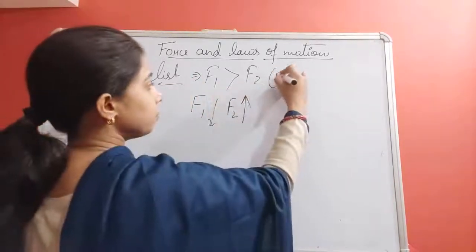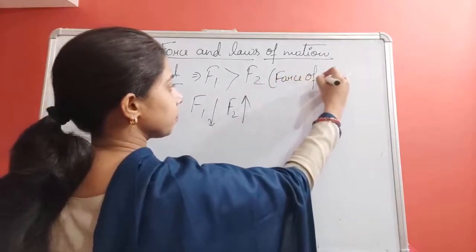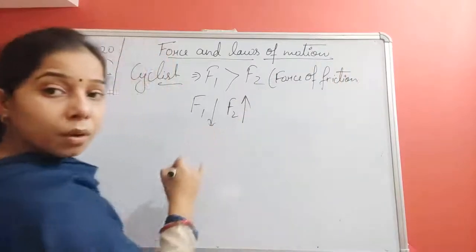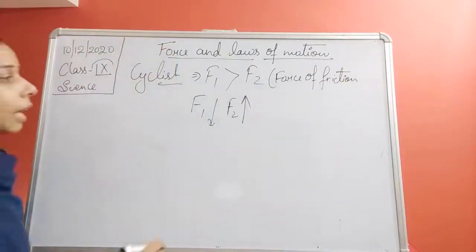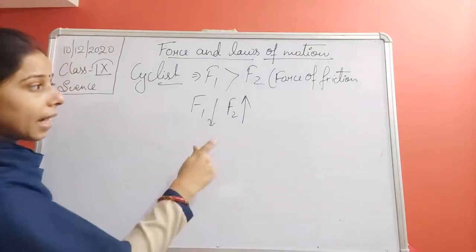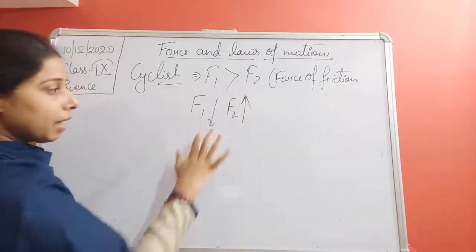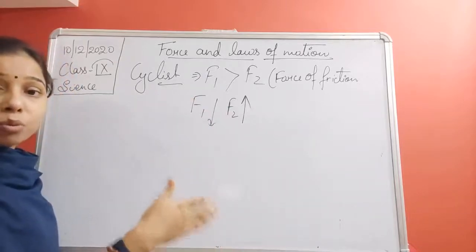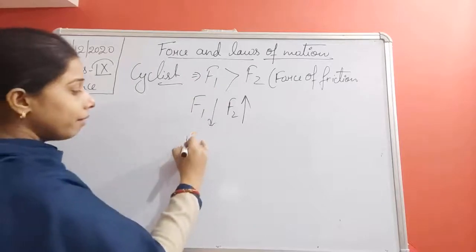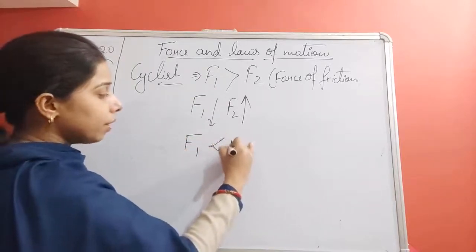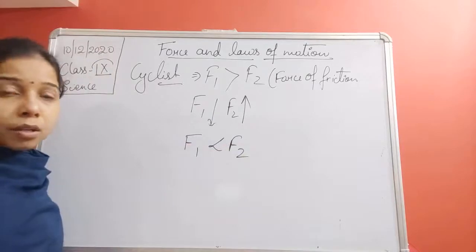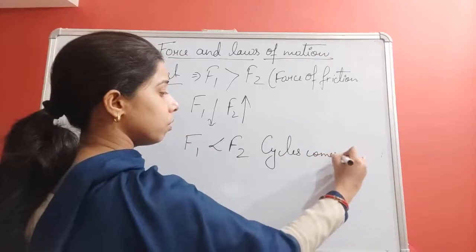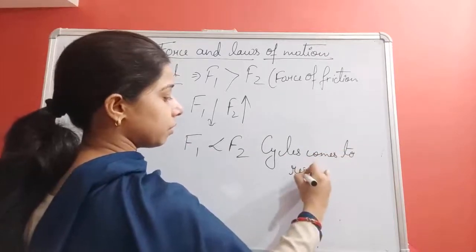Now, students, as he is not pedaling, F2 increases and F1 decreases, and ultimately the cycle comes to rest, because at that time F1 is smaller than F2.